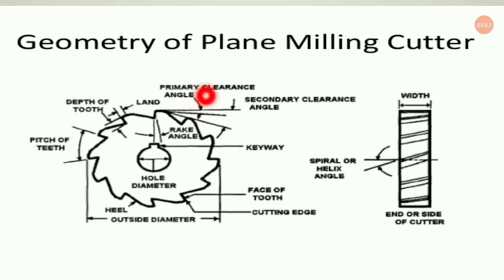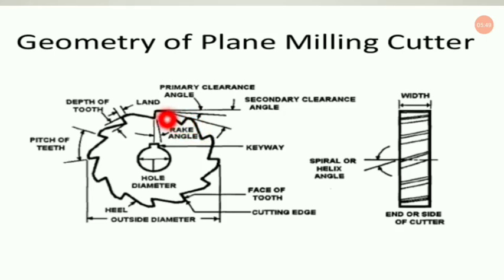Now coming to the primary clearance angle. So you will find here there is an inclination, as I earlier told you, after a small straight line on the surface of the cutter. The surface will eventually incline to meet the second, consecutive cutter, you can say. Now this small inclination after the land is known as the primary clearance angle.